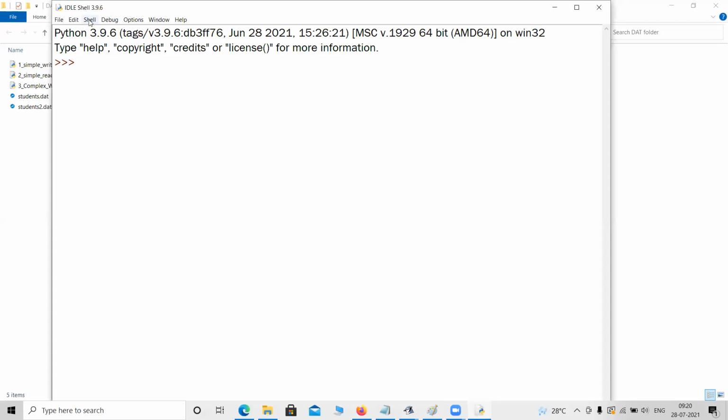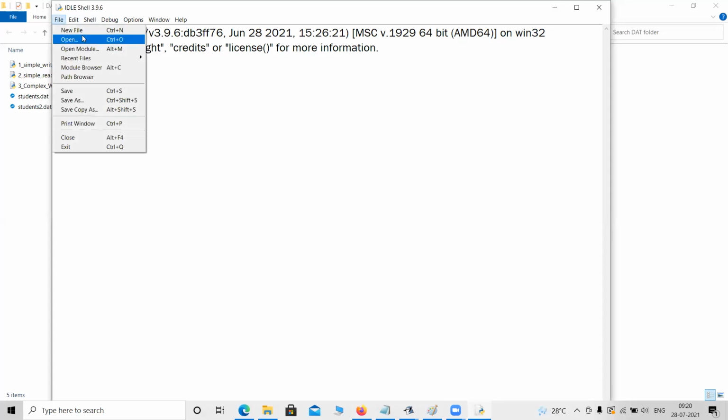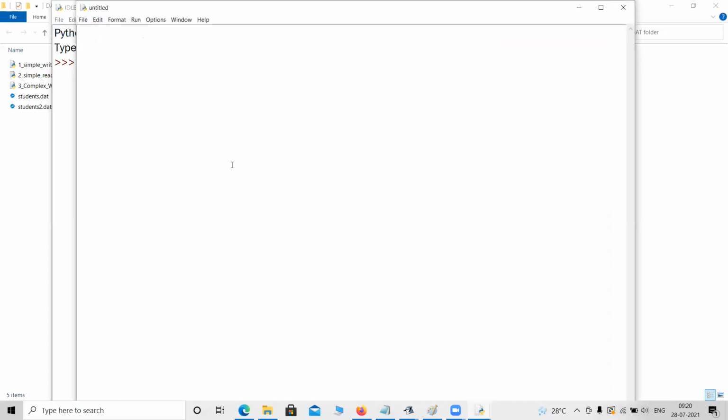Okay, so now we will try to create the file to read a file using while loop. Why while loop? To read multiple lines. Okay, so let me open a file. It will not be a normal read, it will read the entire file. I will try to read the entire file.